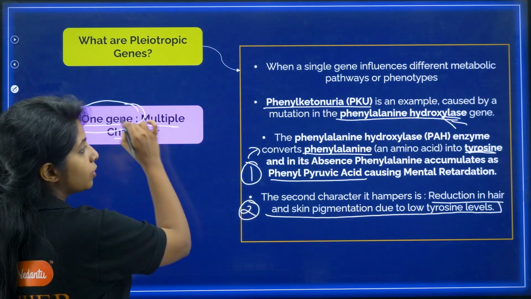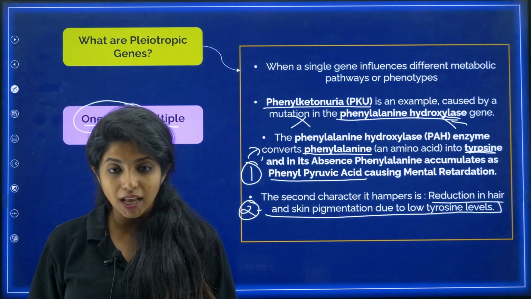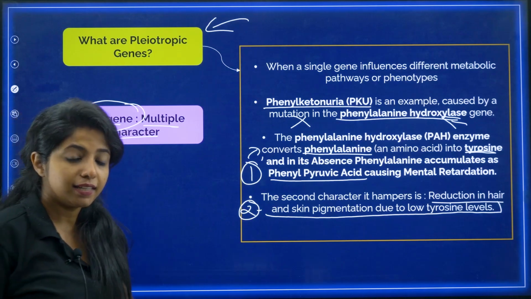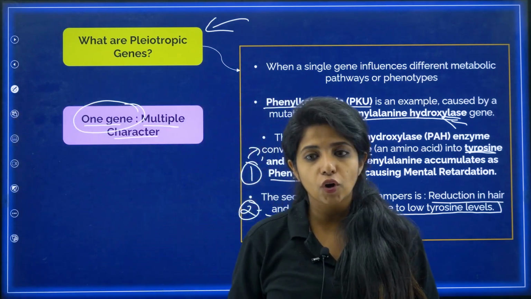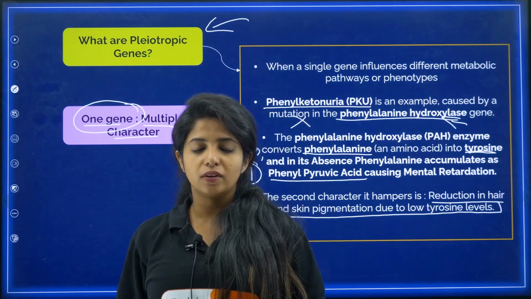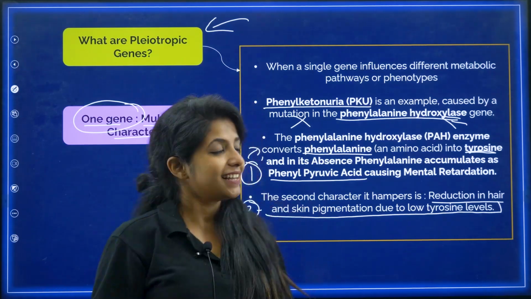So one gene, because of one mutation in one particular gene, both of these are getting affected, and this is an example of pleiotropic gene. Okay, this is an example of pleiotropic gene, whereas polygenic is where multiple genes are for one character. Pleiotropy is where basically one gene is for multiple characters. Cool? Chalo.